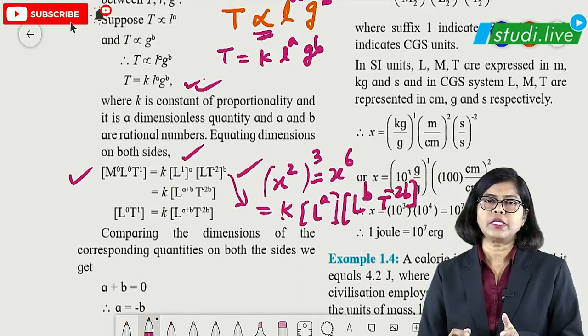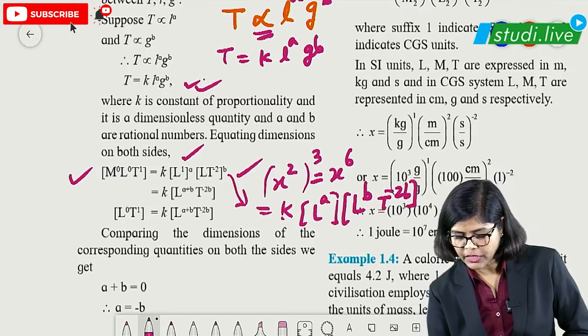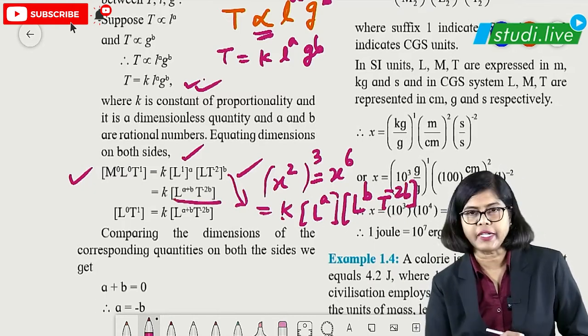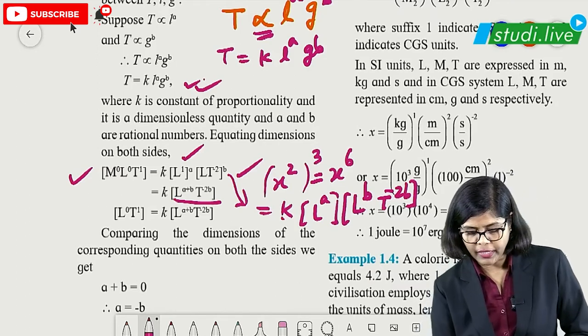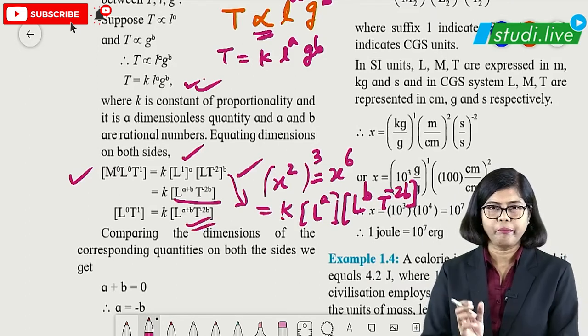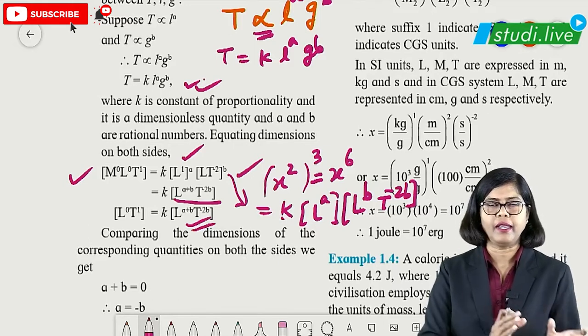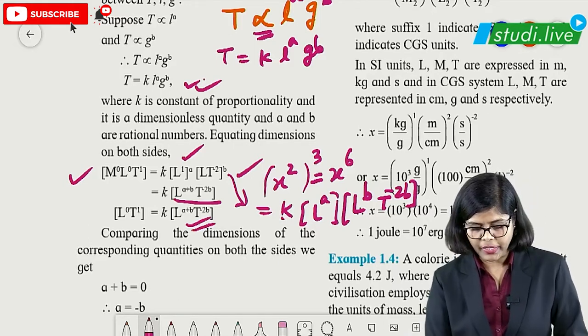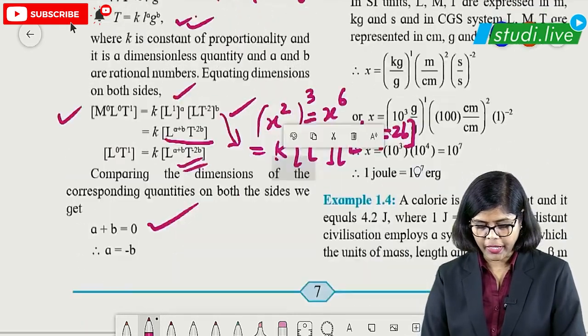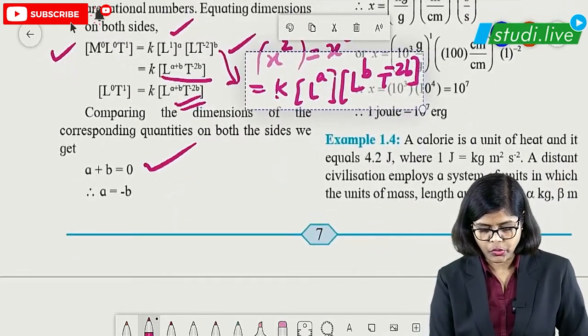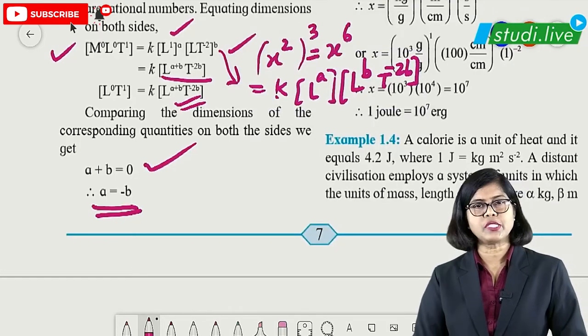Right, students? So this is what you get, and after that you have to just add it because base is same. So we have added here, that is L raised to a plus b, T raised to minus 2b. So finally we can equate also because base is same both the sides, that is L, L. So we can say that a plus b is equal to 0, so you get a is equal to minus b, students, we are getting here.